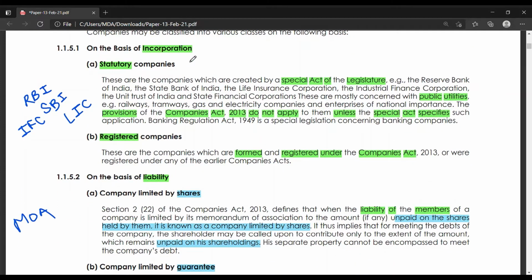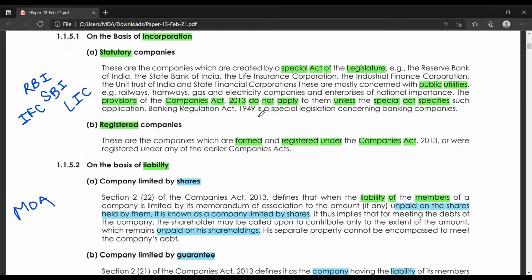On the basis of incorporation, as in starting a company, there are statutory companies and registered companies. Statutory companies are created by a special act of legislature, for example, Reserve Bank of India, State Bank of India, Life Insurance Corporation, Industrial Finance Corporation.